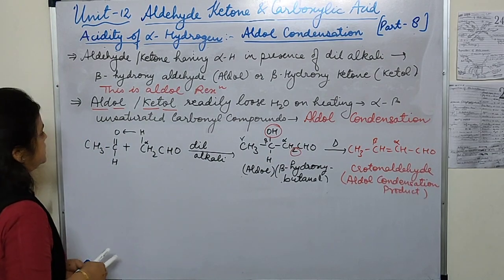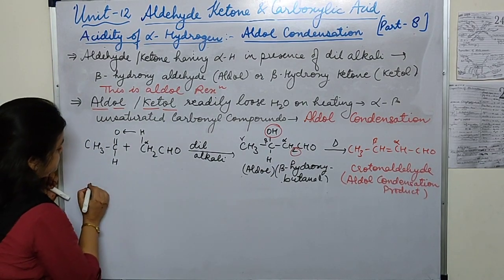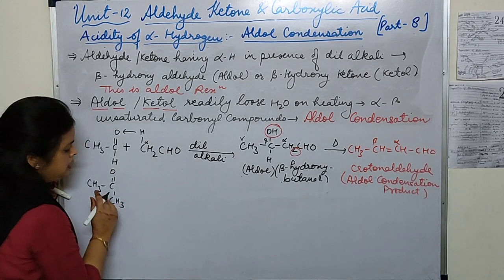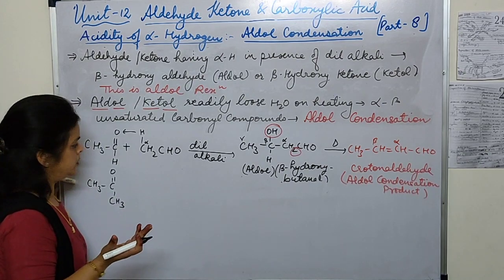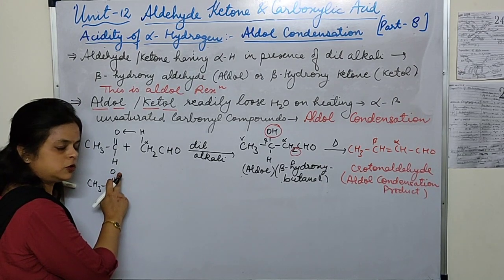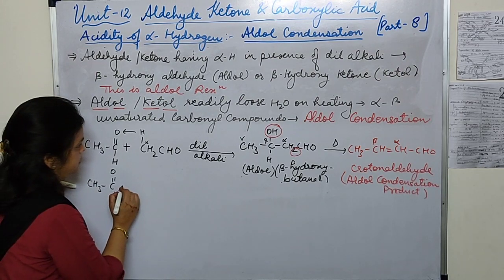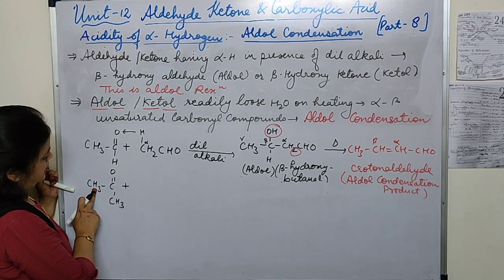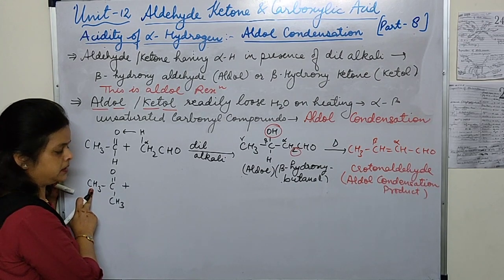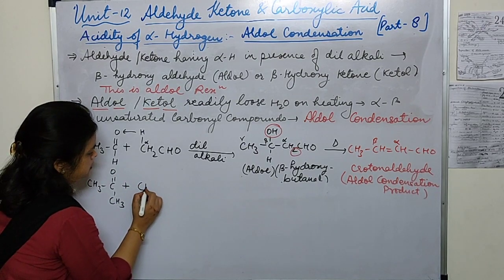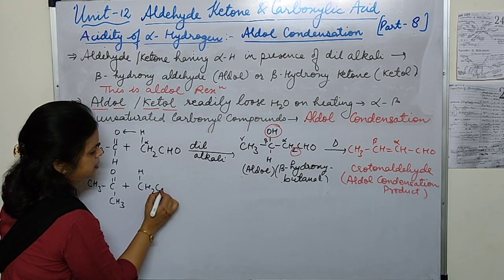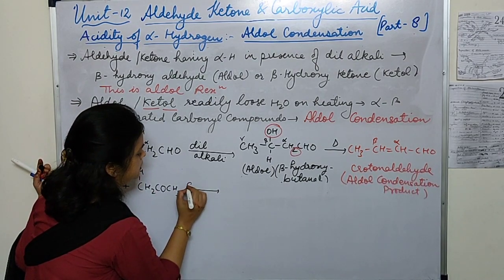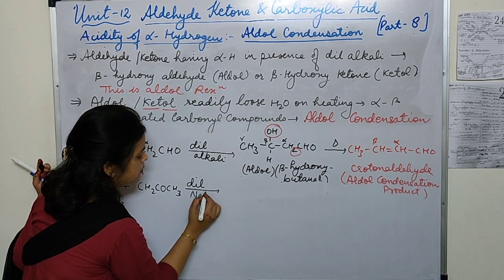Now let's take the example of ketone. CH3COCH3. Again students, for any aldehyde or ketone, write the CH3CO part on top and the remaining part on the lower side. Now we have to display the alpha hydrogen, so we can see the hydrogen attached to the CH3 part is the alpha hydrogen, so we will write CH2H and then the remaining as it is, CH2COCH3.